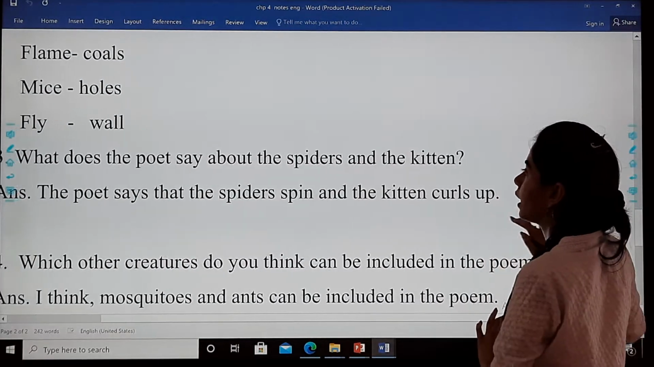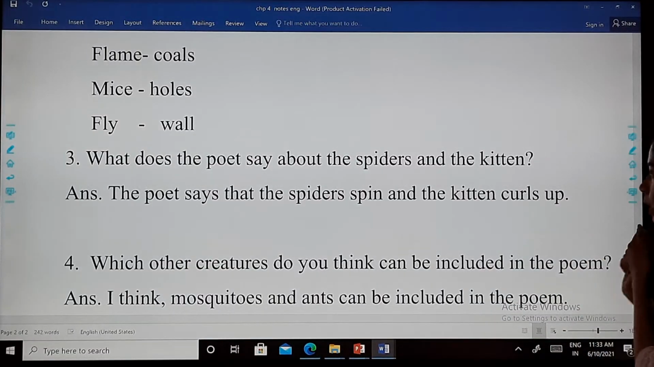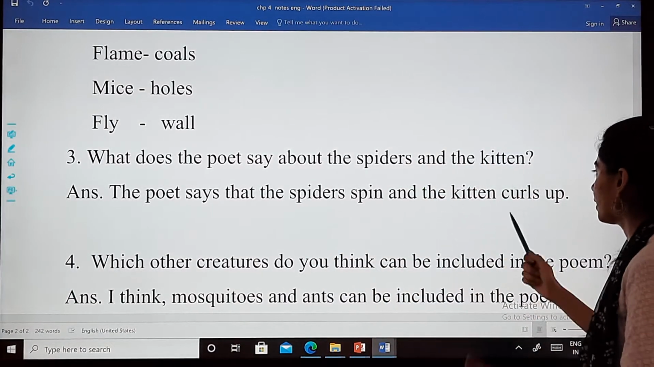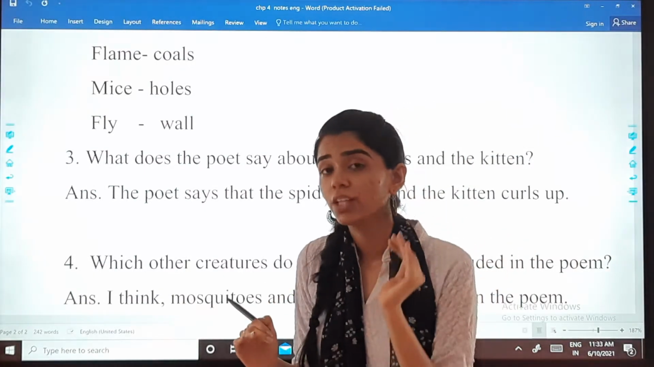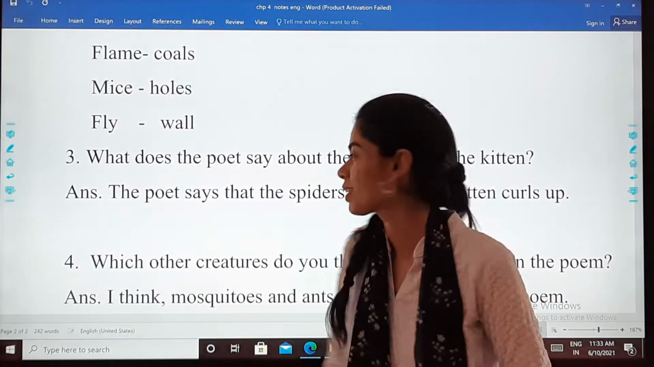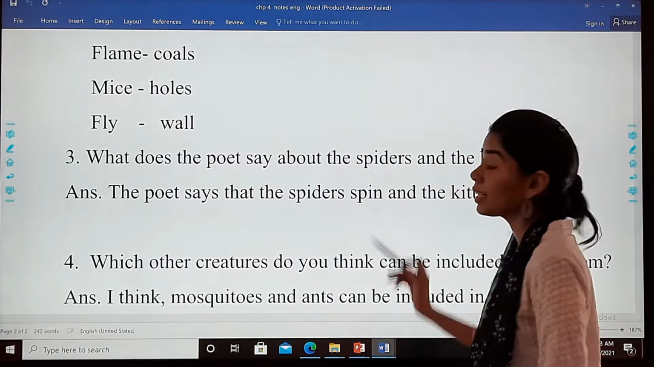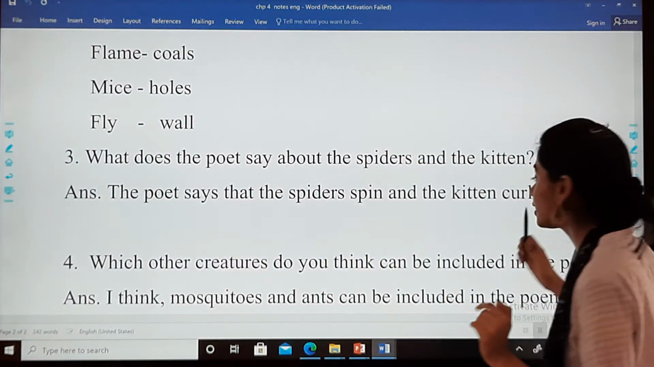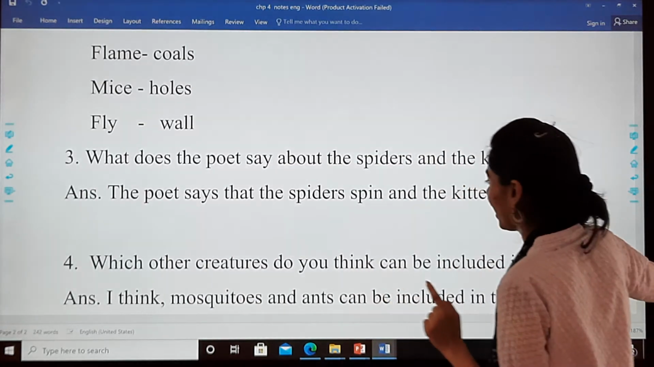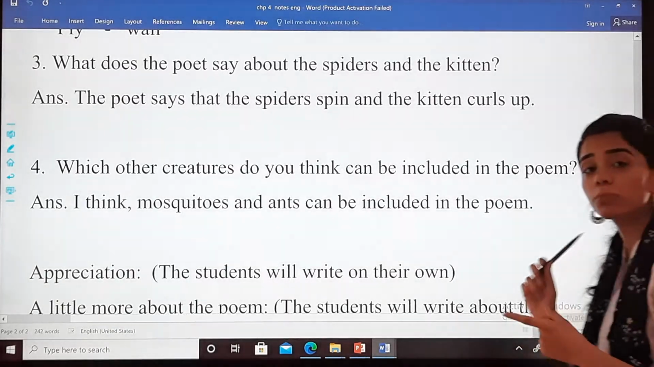What does the poet say about the spiders and the kitten? The poet says that the spiders spin and the kitten curls up. You remember in the poem, the poet has described each and every creature. If we talk about the spiders, what has the poet described? The spiders spin and the kitten curls up. We read this in the poem, you remember? Okay.